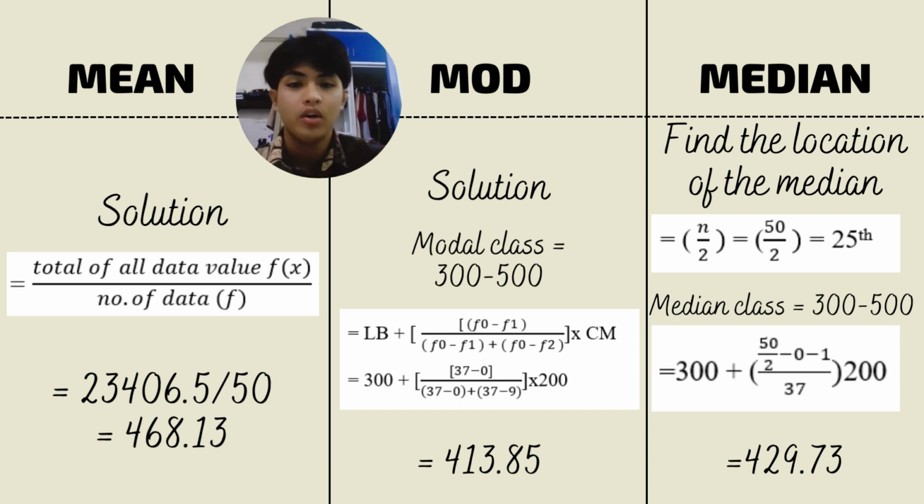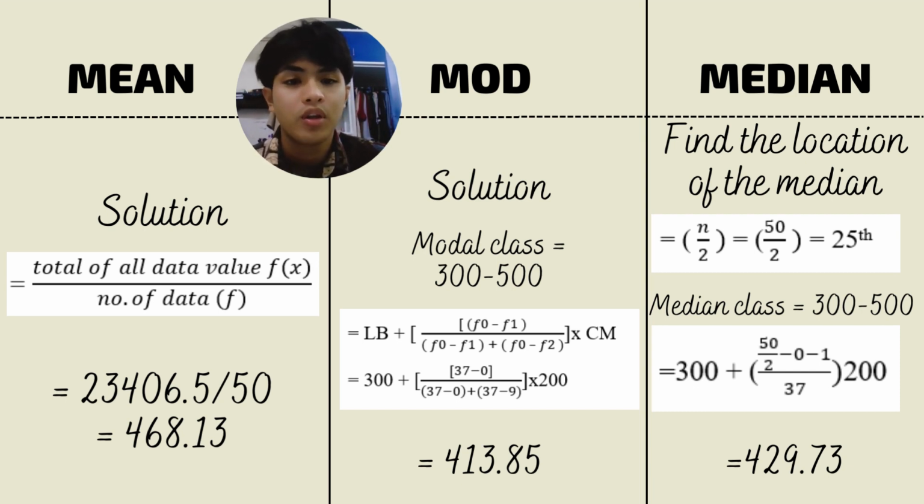And how to get the mode? The solution is to take the modal class, which is the range 300 to 500, and use the formula LB plus F0 minus F1 divided by F0 minus F1 plus F0 minus F2, times the class width. By using that formula, you will get 413.85.